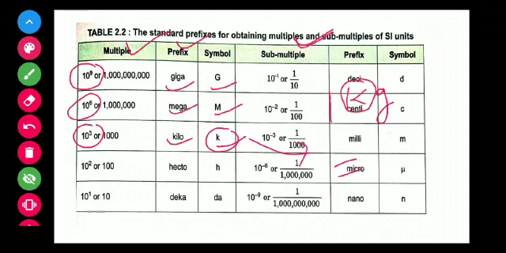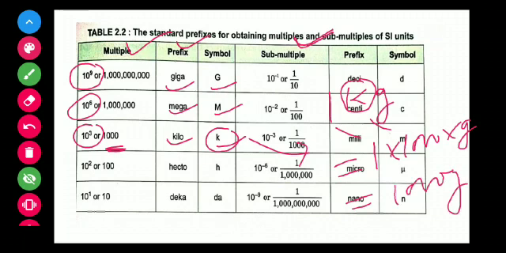What is the value of k? The value of k is 10^3, or 1000. It means 1 kilo is 1000. Therefore, 1 kg is equal to 1000 gram. We use the value of k.